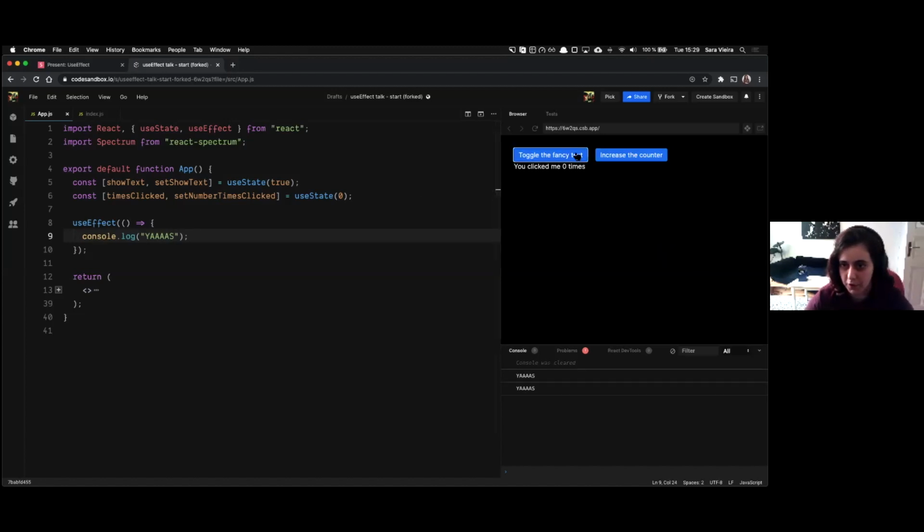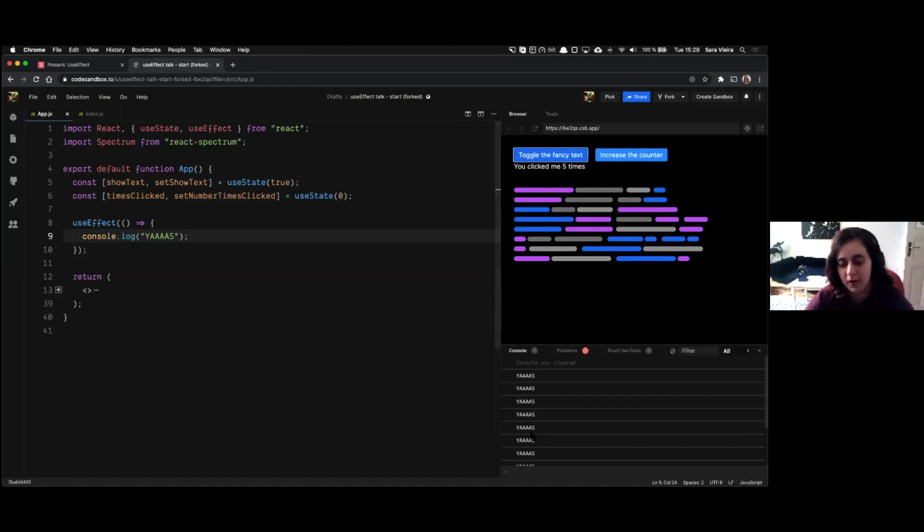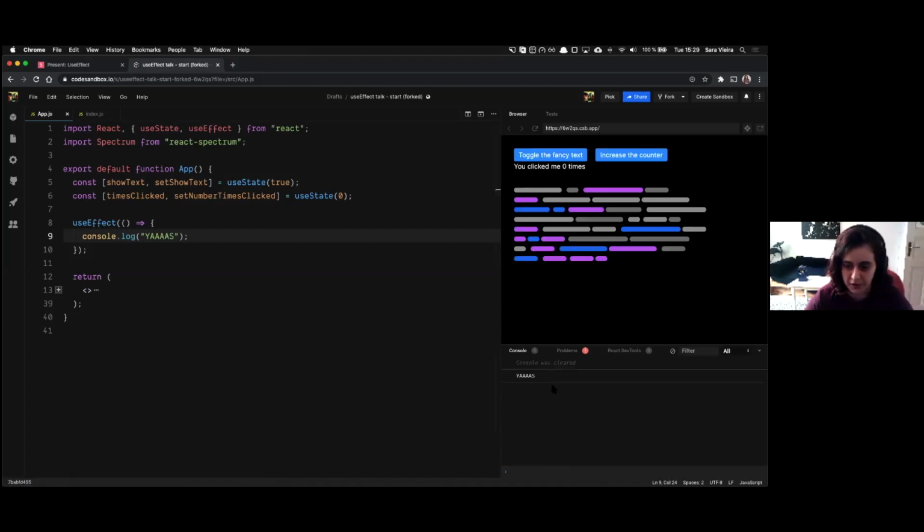And yeah, so that's cool. All good. But one thing that's kind of weird, and that we'll get into more later, is if you can see, it also runs on start. So it doesn't just run when something changes. I mean, yes, it runs when any value inside of it changes and when it mounts, because when it mounts, everything changed. It came from nothing to being an actual component. It's like a child. He was birthed into this world.